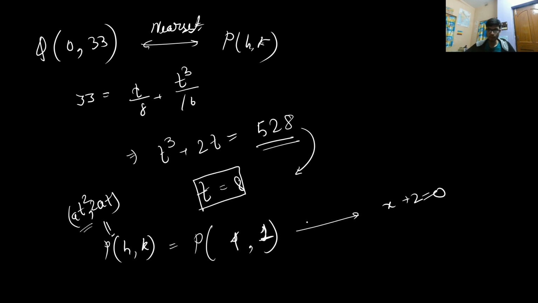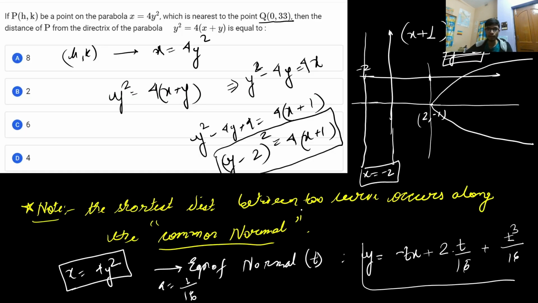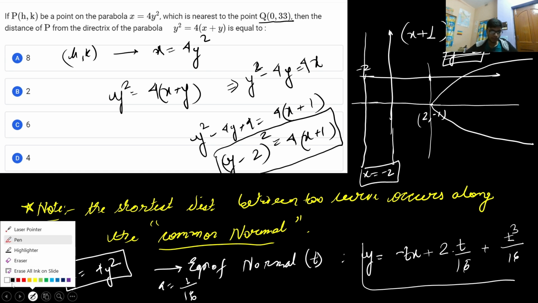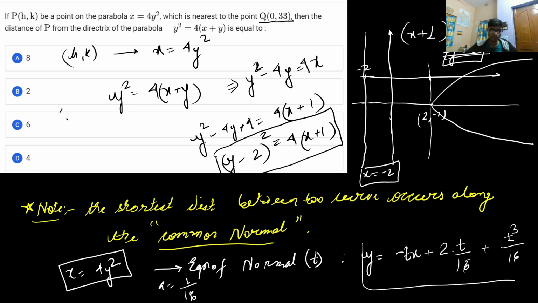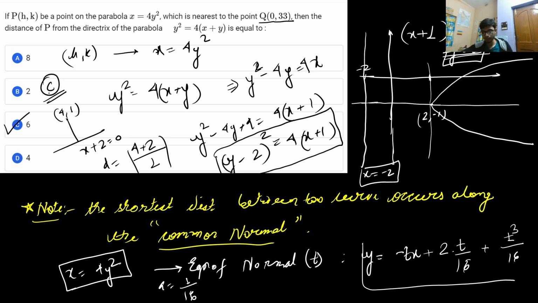Okay, 4 comma 1. So the value that is asked is the distance of the point P from the directrix of the parabola. If you find the perpendicular distance of the point 4 comma 1 from the line x plus 2 is equal to 0, we get the distance as 4 plus 2 divided by 1, so this is 6. The option is option number C. So this is the right answer to the particular problem.